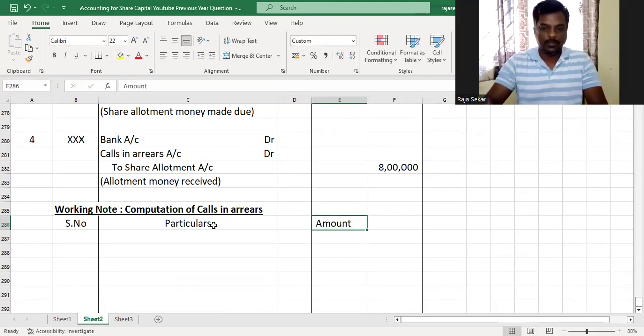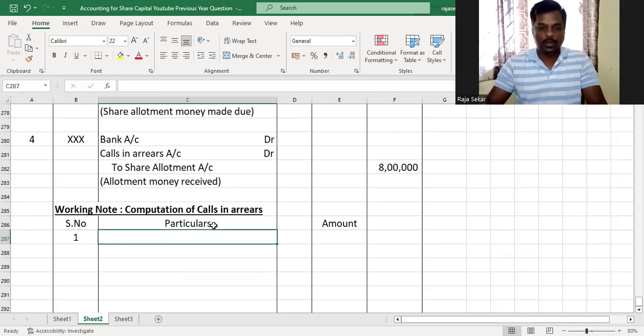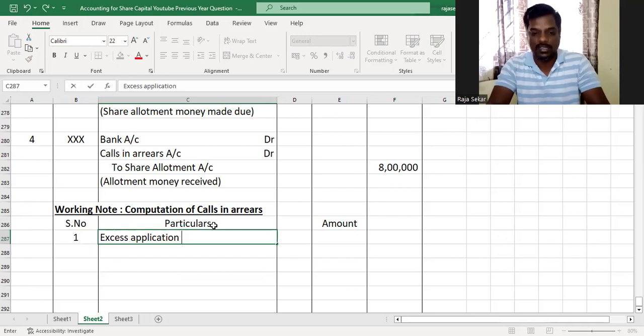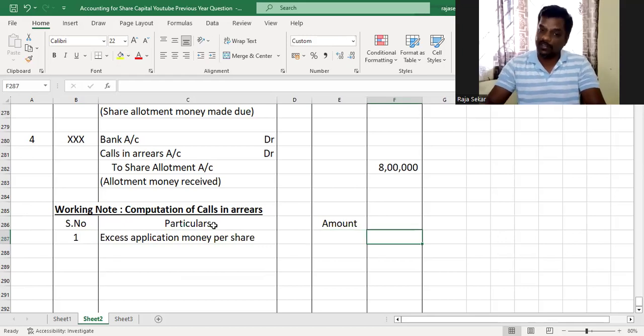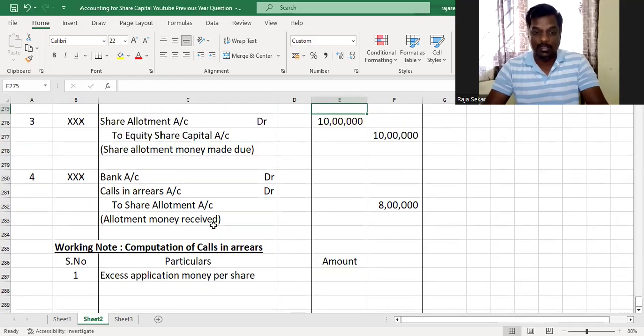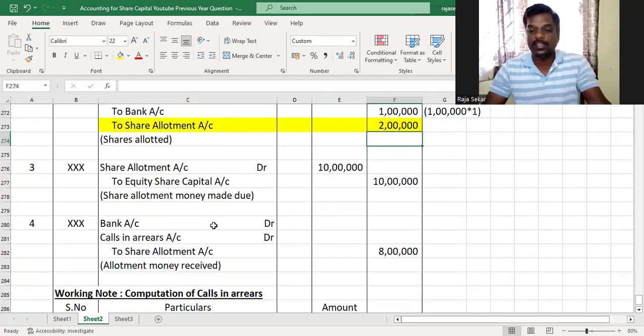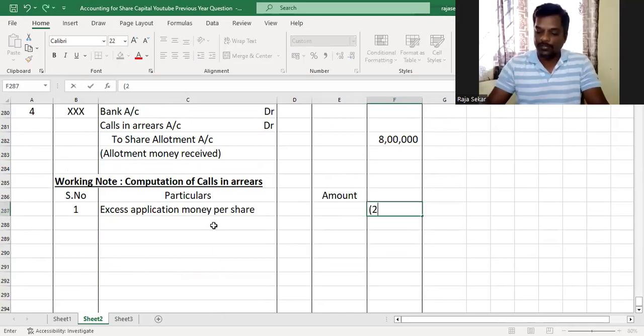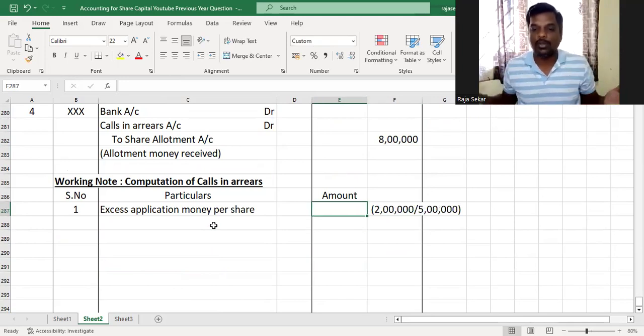Amount. The first thing in the working note is to ascertain the excess application money per share that is available to be set off against a call in which there is arrears. In this case, the call being allotment. The total excess application money is 2 lakh, my dear children. And this 2 lakh is available for how many shares? 5 lakh shares, the total number of shares that you allotted.